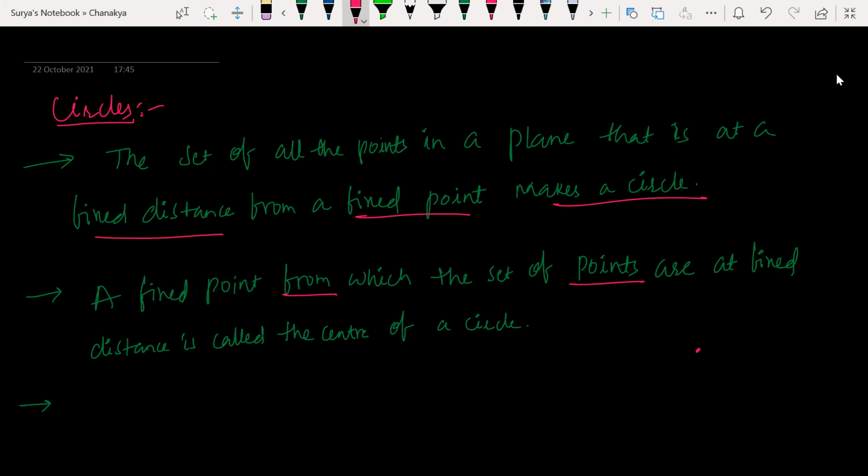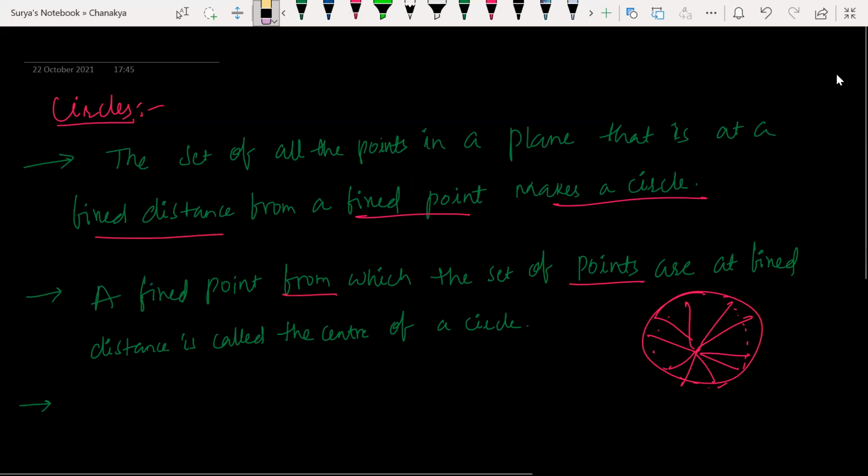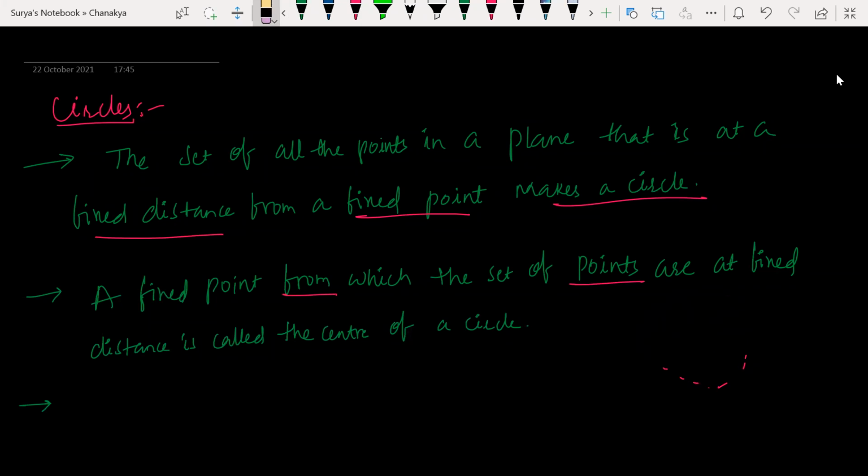Look at this, this is the center. All these points are equidistant from the center, because all these points are at equal distance. Joining all those points together is what makes your circle. Hope it is clear.